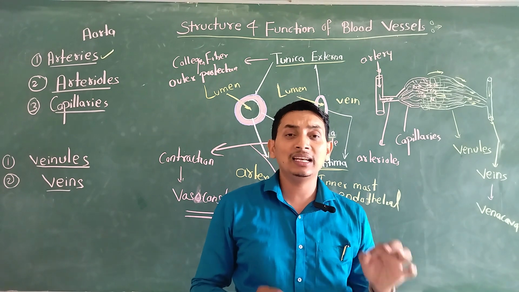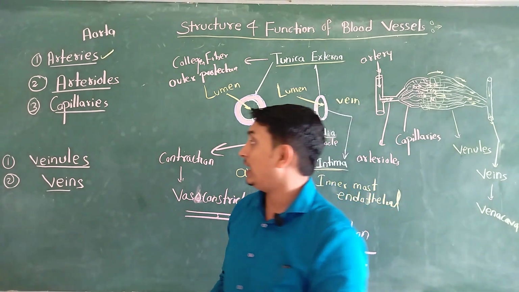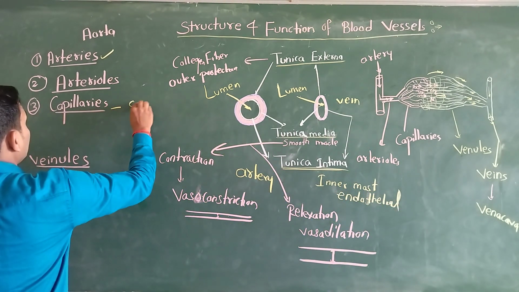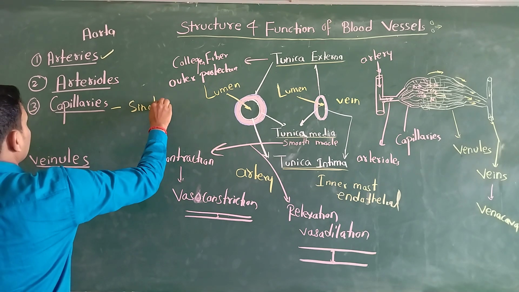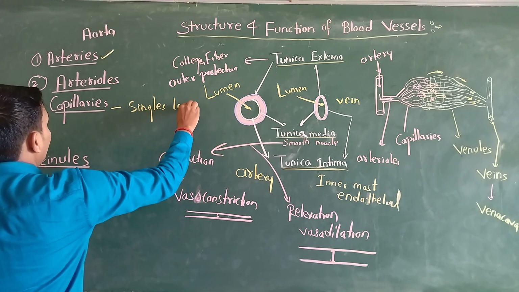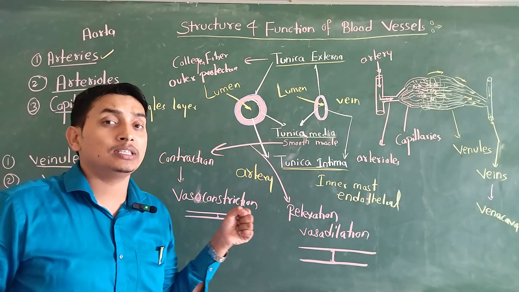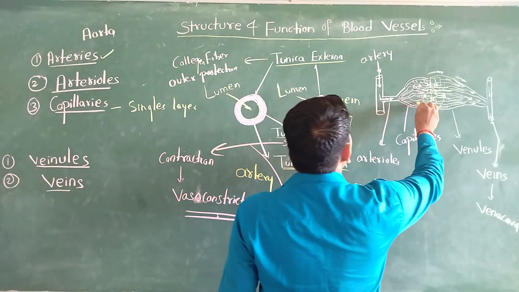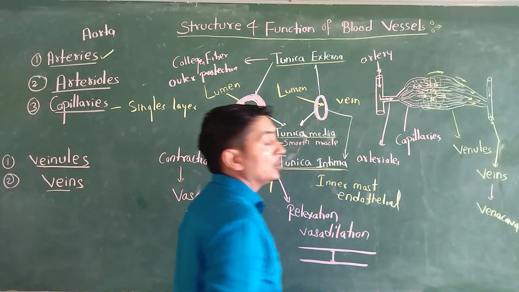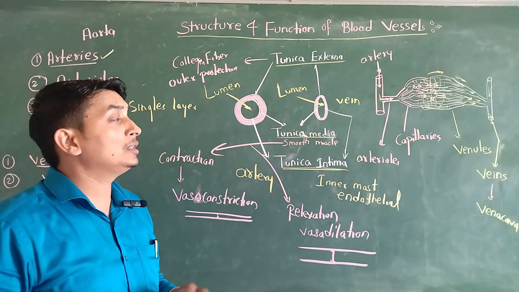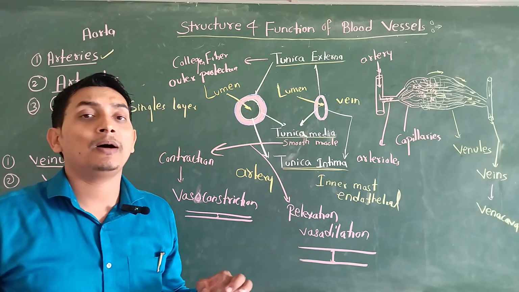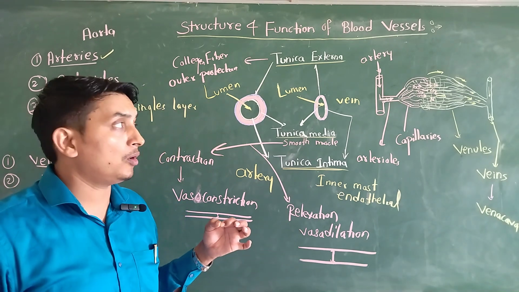Capillaries are a thin layer. Always remember, capillaries consist of only a single layer. Due to the single layer in nature, all those nutrients found in the oxygenated blood directly diffuse from blood to the cell tissue. So due to the single layer, with the help of diffusion, and hydrostatic